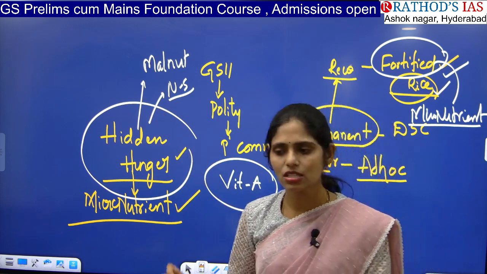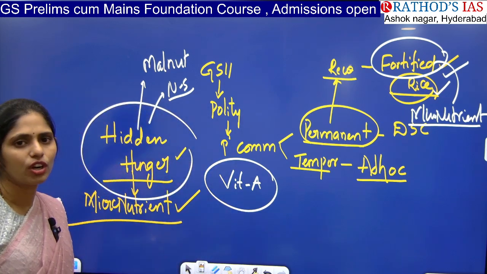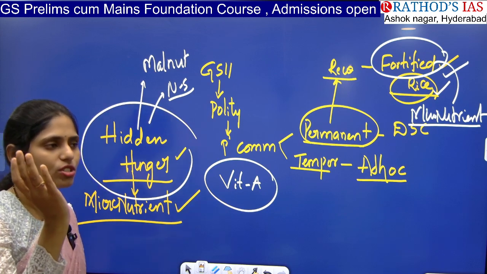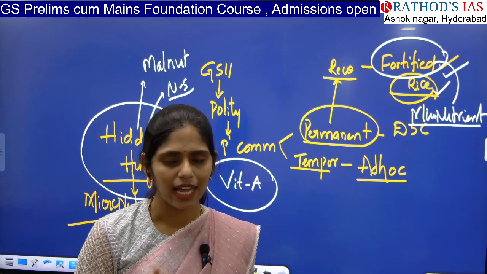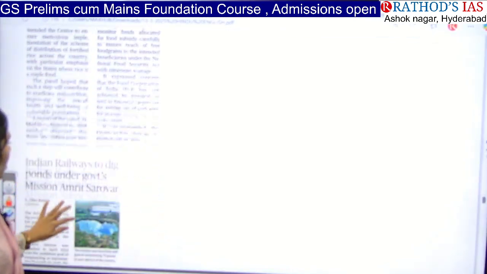So that is this recommendation of the standing committee. So here you have to know about what is fortified rice and what are the examples of this fortified rice, and you have to see about what are the advantages and disadvantages and challenges. That's it. So it is your work. Okay. And now let us see the next article.